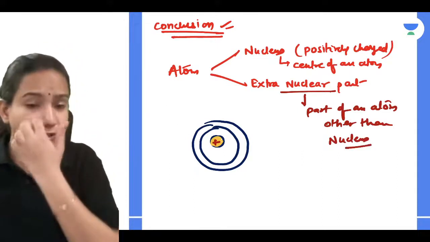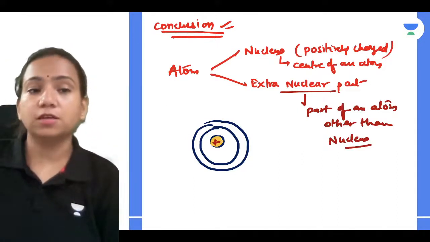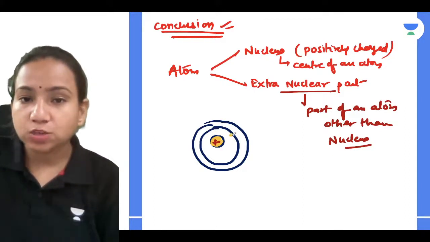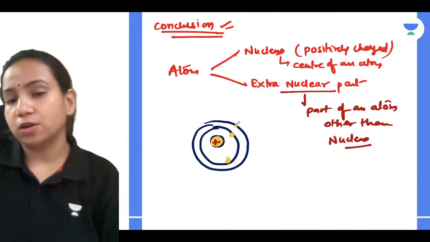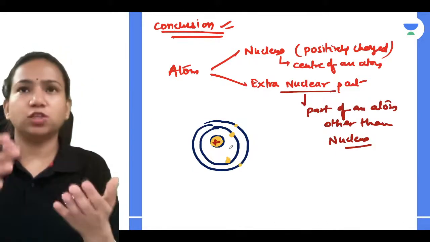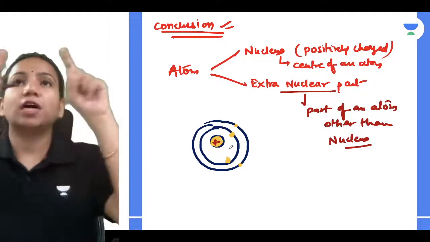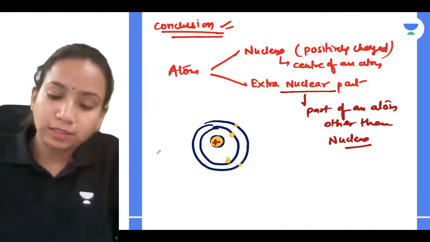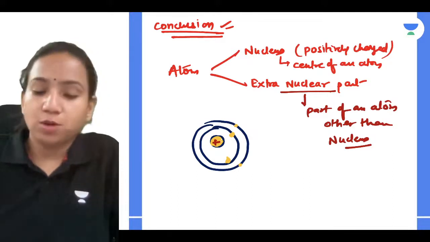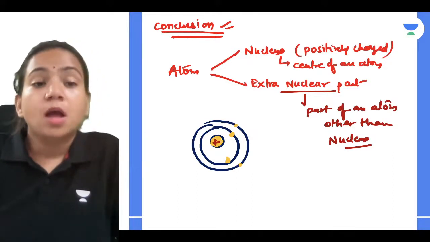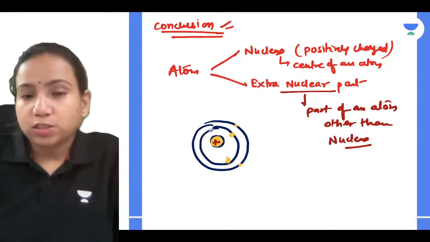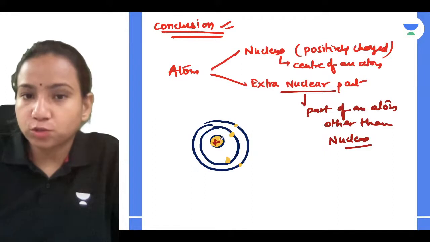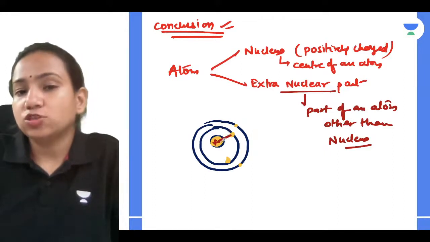He said that electrons revolve around the nucleus in definite shells. So there is a nucleus and there are circular shells in which electrons revolve around the nucleus. But what happened is that if the electrons are present in this shell, obviously the nucleus is going to attract these electrons, because the nucleus is positively charged and electrons are negatively charged.